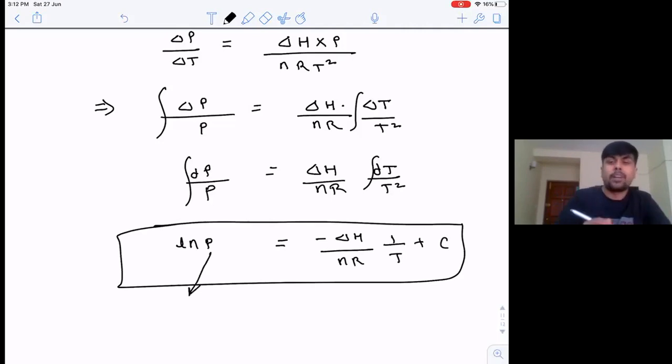This is how my vapor pressure is dependent on temperature. This P is nothing but vapor pressure. So there is a logarithmic relation between vapor pressure and temperature. I hope it is clear. So what is vapor pressure? What are the factors which affect vapor pressure? I hope all these things are crystal clear to you. Okay, good luck.